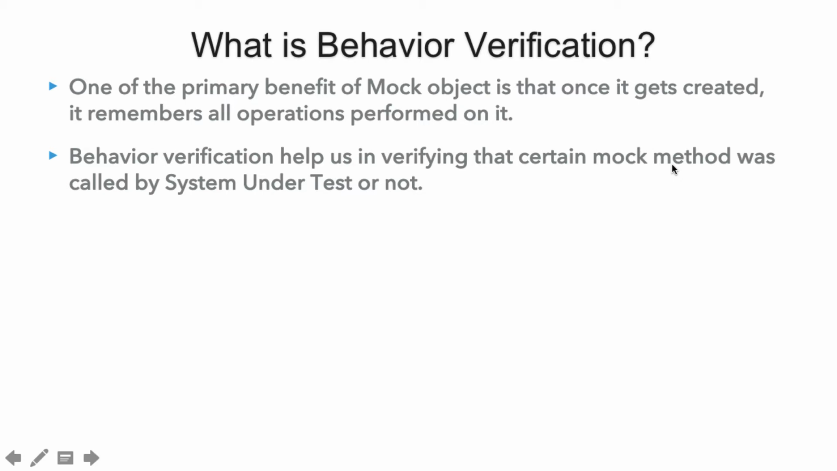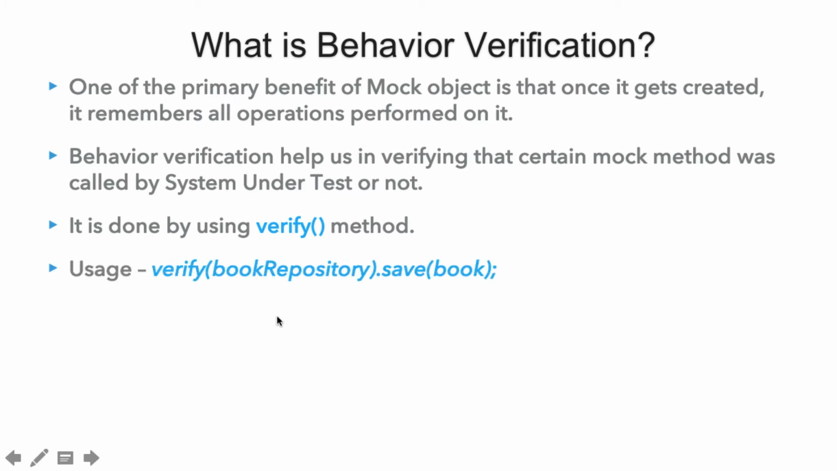So how we can do behavior verification is, it is done by using the verify method. Here for an example you can see, in the verify method we pass in a mock dependency. Let's say here we are passing book repository, and then we specify whether the save method was called with the book instance which we actually want to save. Whenever unit tests execute this call, it simply lets us know that the book repository save method was called with a particular book.